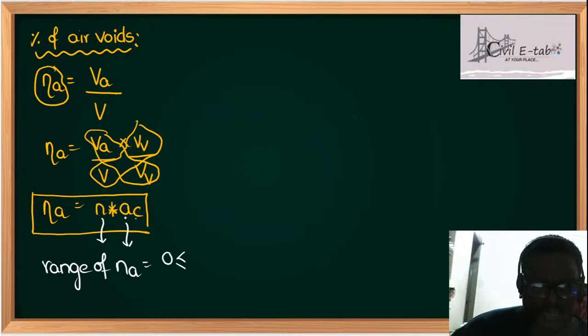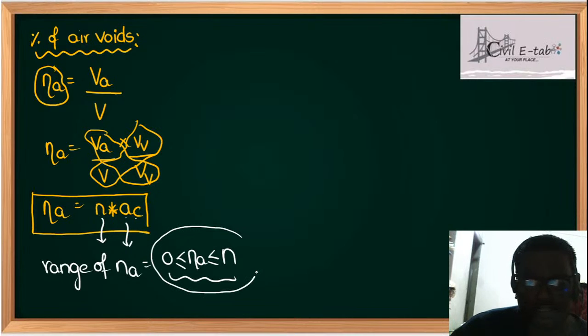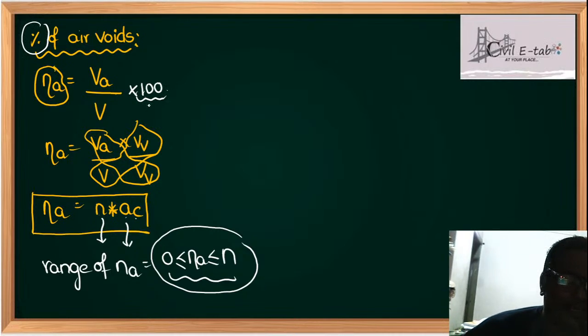When air content is 1, Na will be equal to N. So the range of percentage of air voids is 0 to N. One more thing, students: since it is percentage, it will be multiplied with 100. Okay, I forgot.